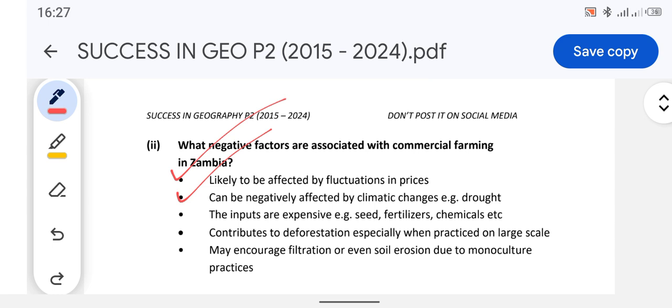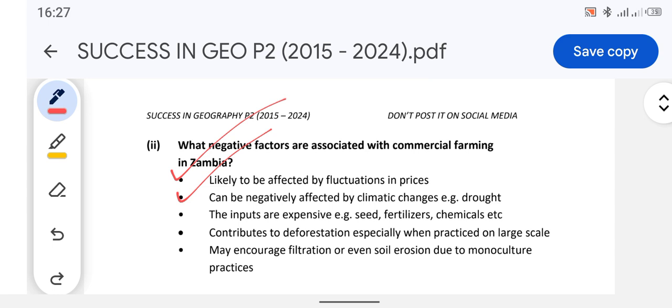For example, the inputs may be too expensive for you to continue running your commercial farming in Zambia. The other factor is what? It contributes to deforestation, since when you want to start growing crops for commercial farming, you need a large piece of land, which causes you to cut down trees on that large piece of land, hence causing deforestation. Geography is simple, guys. Don't fear geography. Geography is very simple.